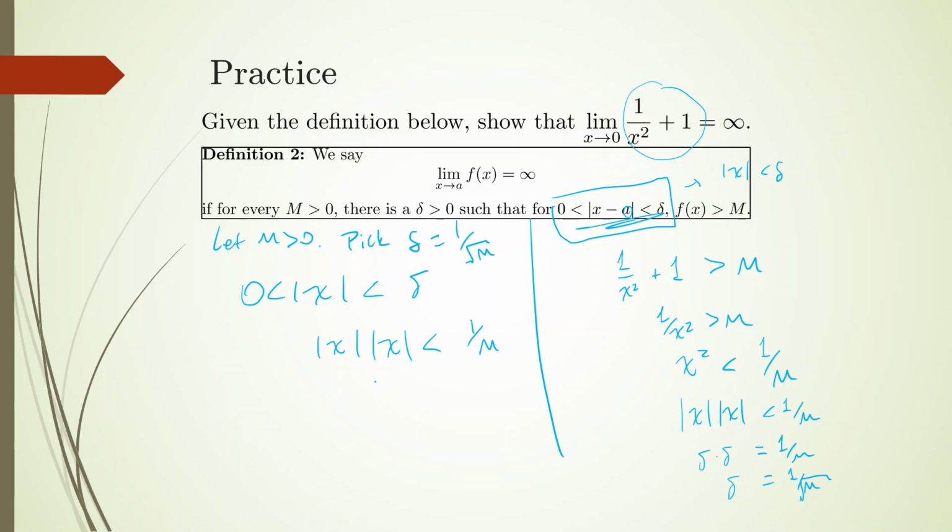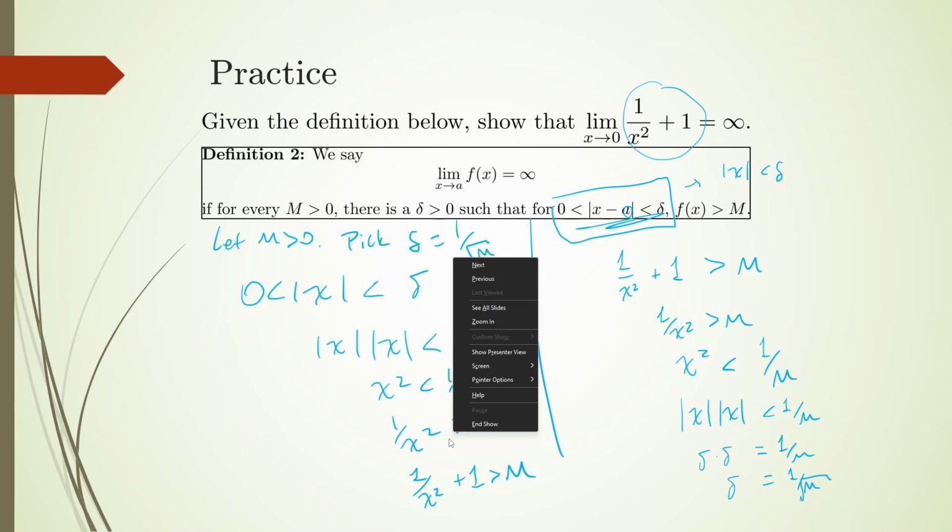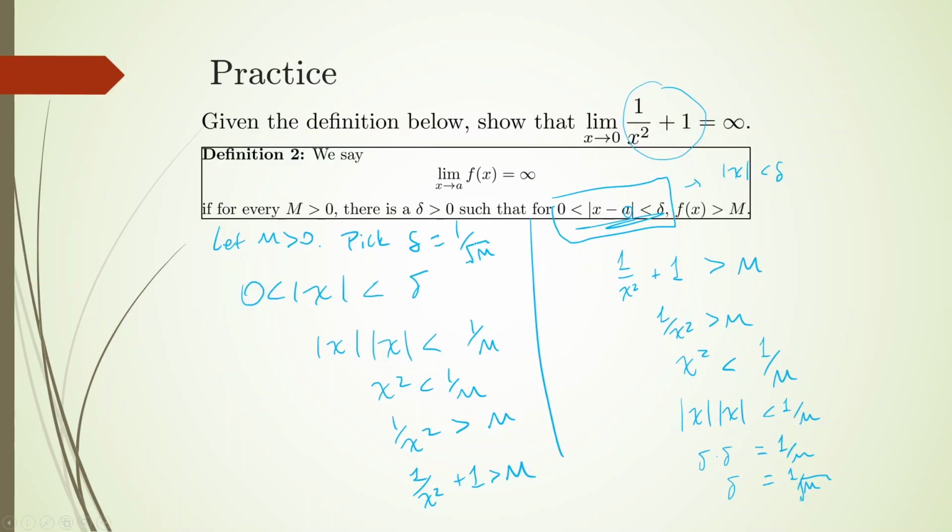So x squared is going to be smaller than 1 over m, 1 over x squared is going to be bigger than m, so 1 over x squared plus 1 is going to be bigger than m for any m bigger than 0. So there is that delta. Whatever m you throw at me, I'm just going to take the square root of that and then take the reciprocal. That's going to be my delta, where every single x inside of here is going to imply this.